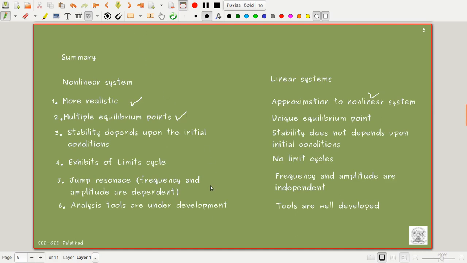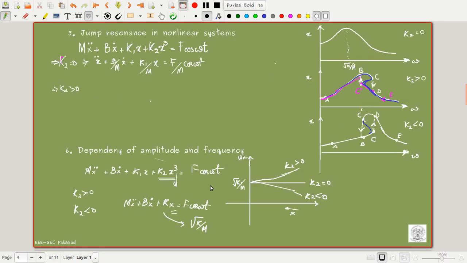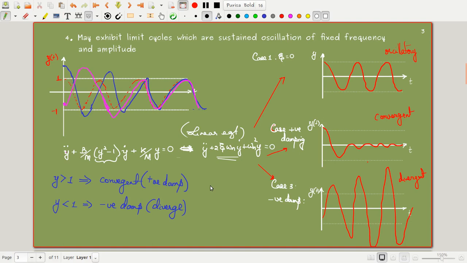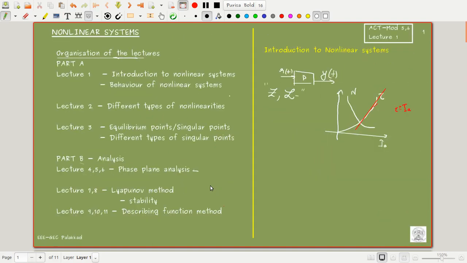In today's lecture, I have tried to give a glimpse of the specific characteristics of nonlinear systems. That means what all things are there in the case of nonlinear systems, and what all we observe in them. In the next class, we will see the different types of nonlinearities that we are going to deal with. We will discuss some important types of nonlinearities that we usually handle, and we will use them for a lot of analysis in the coming lectures also.